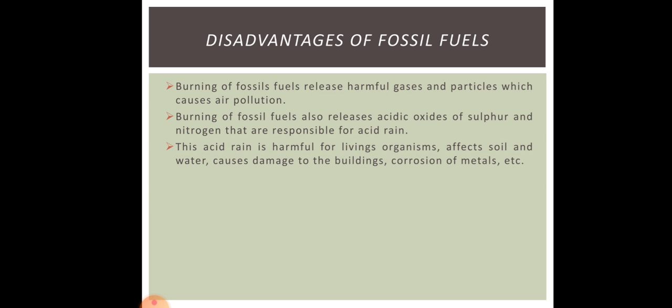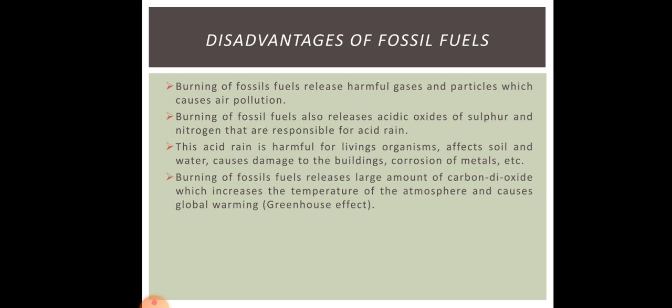This acid rain is harmful for living organisms, affects soil and water, causes damage to buildings, and corrosion of metal. So this acid rain is very harmful for every one of us. It not only affects living organisms but also non-living things. Burning of fossil fuel releases a large amount of carbon dioxide, which increases the temperature of the earth and causes global warming, that is your greenhouse effect. That means burning of fossil fuel also causes the greenhouse effect.